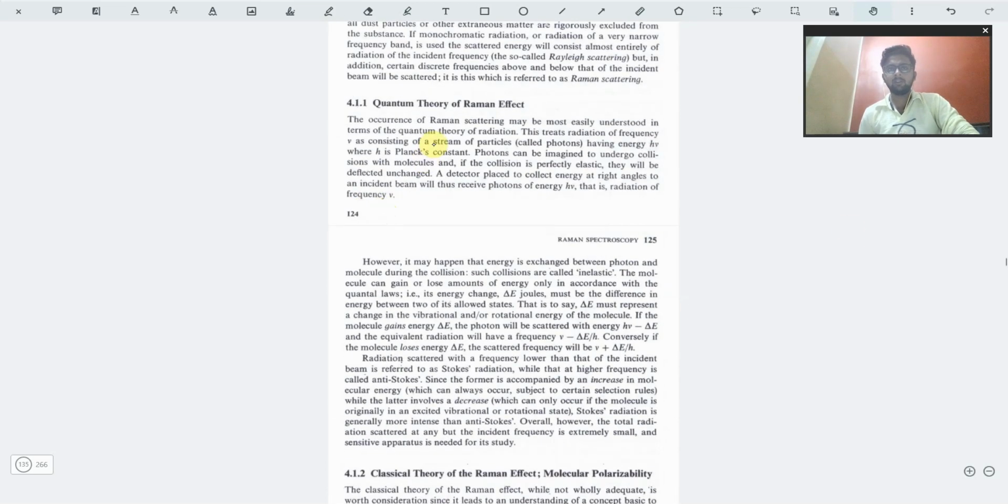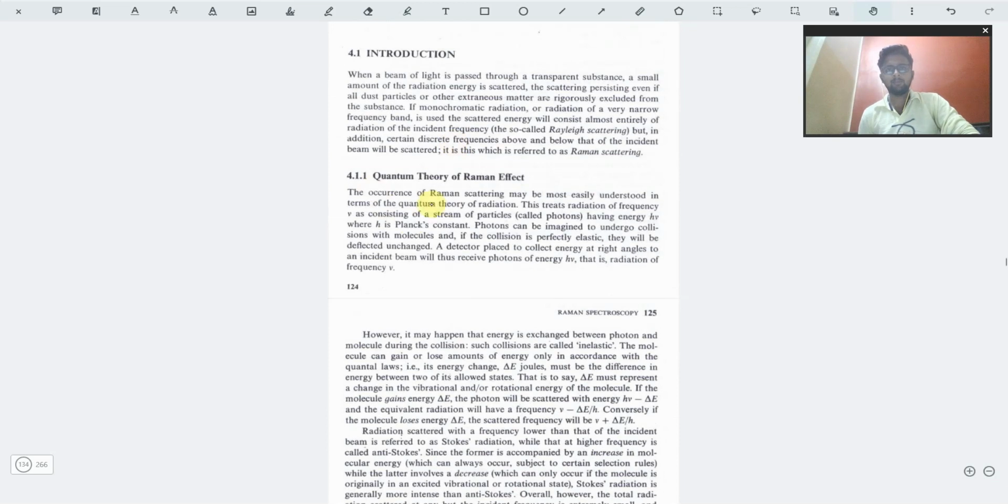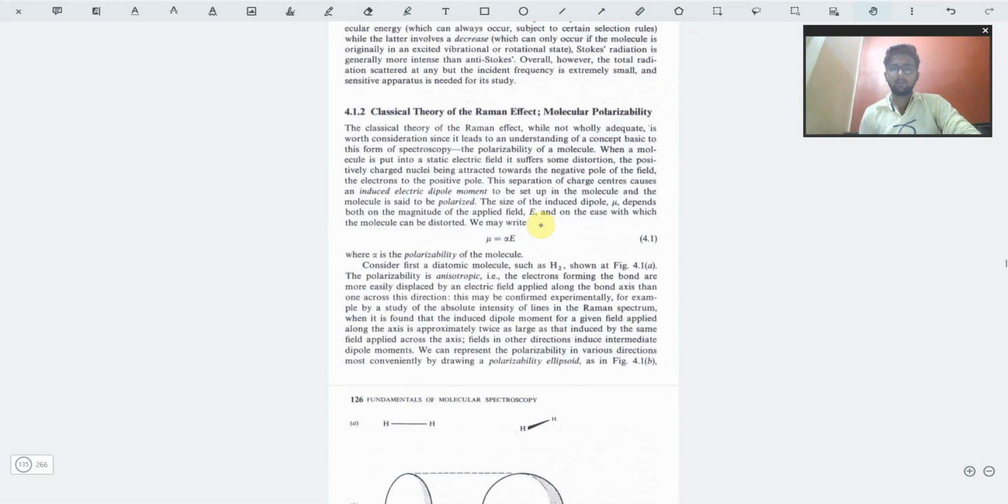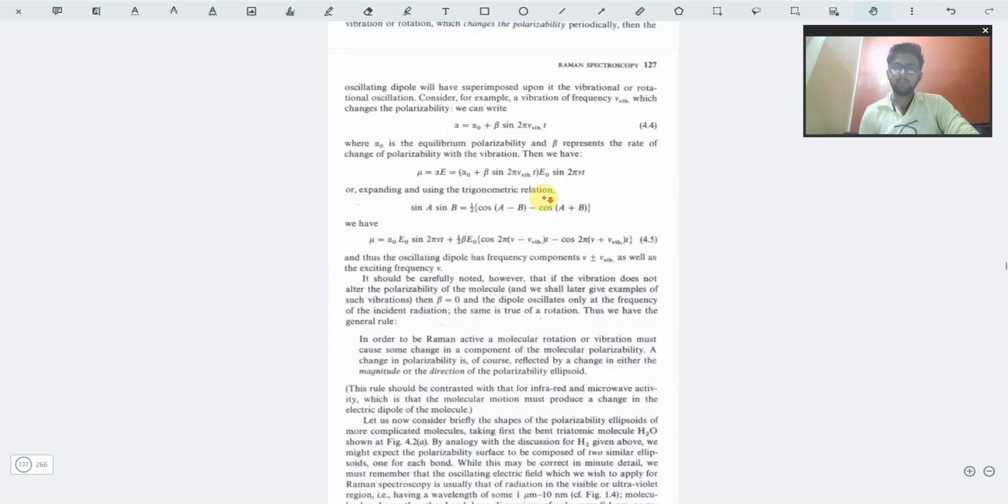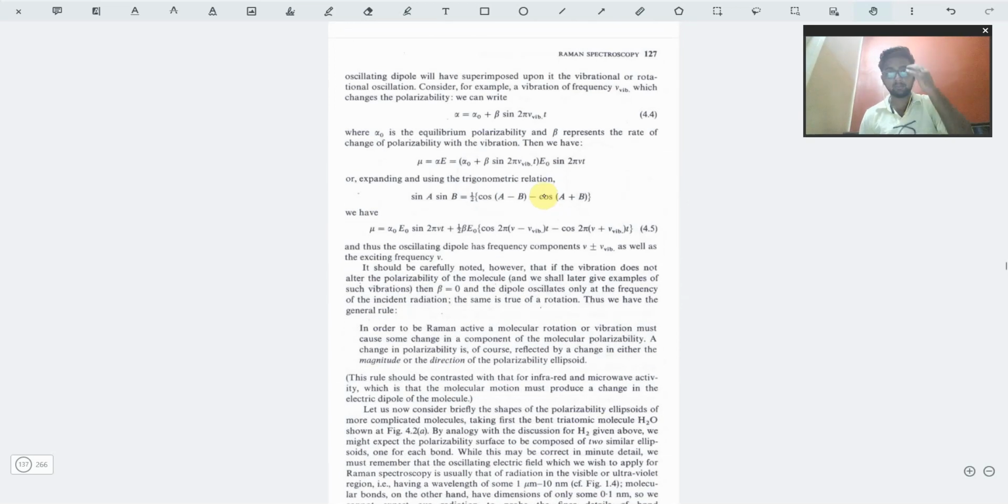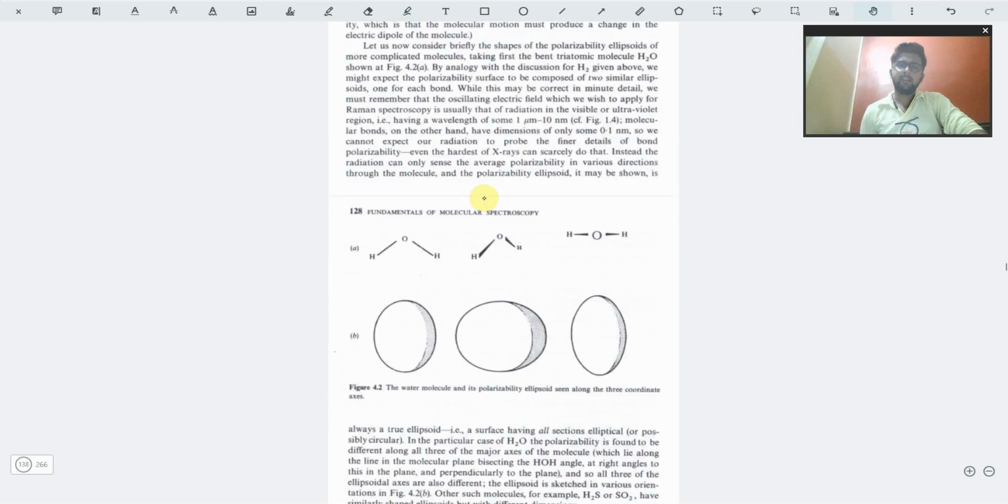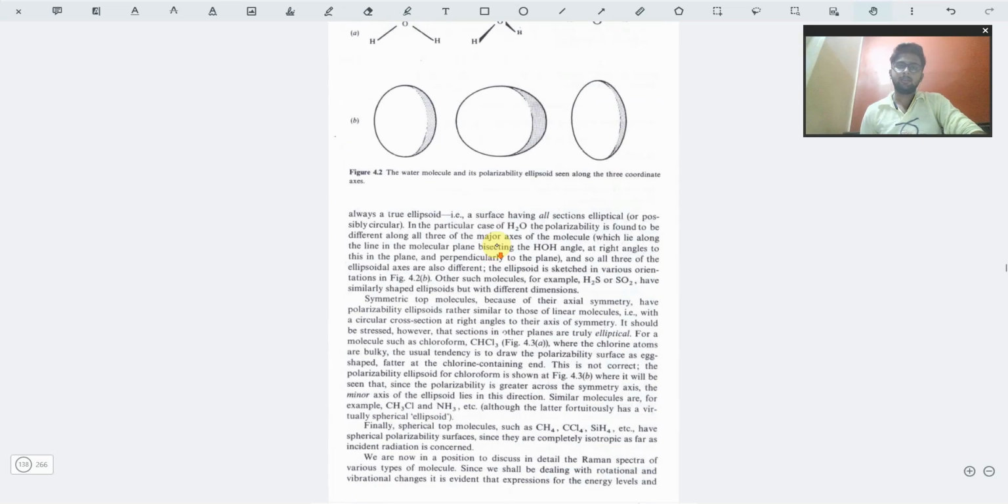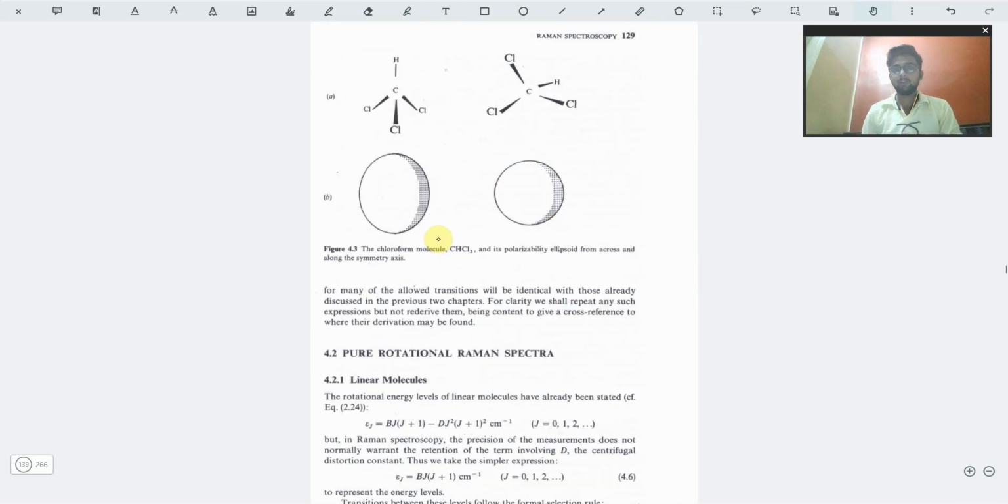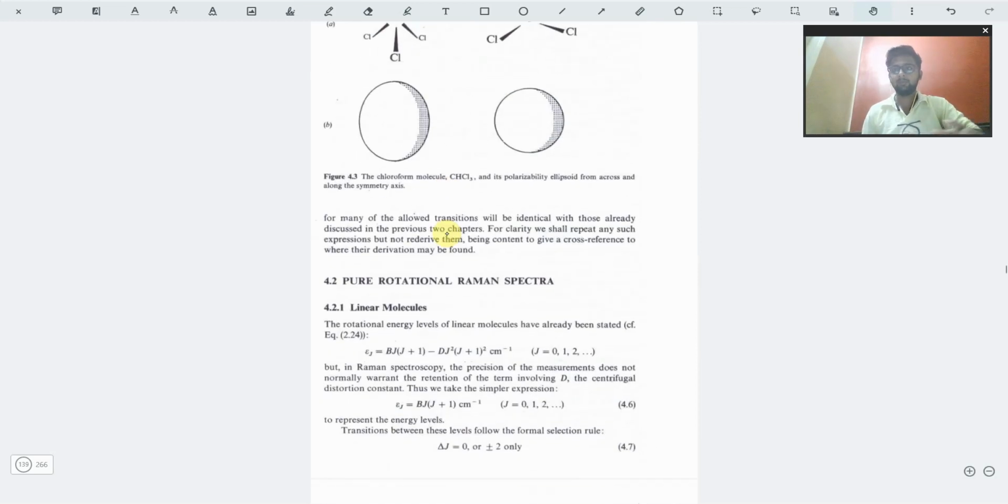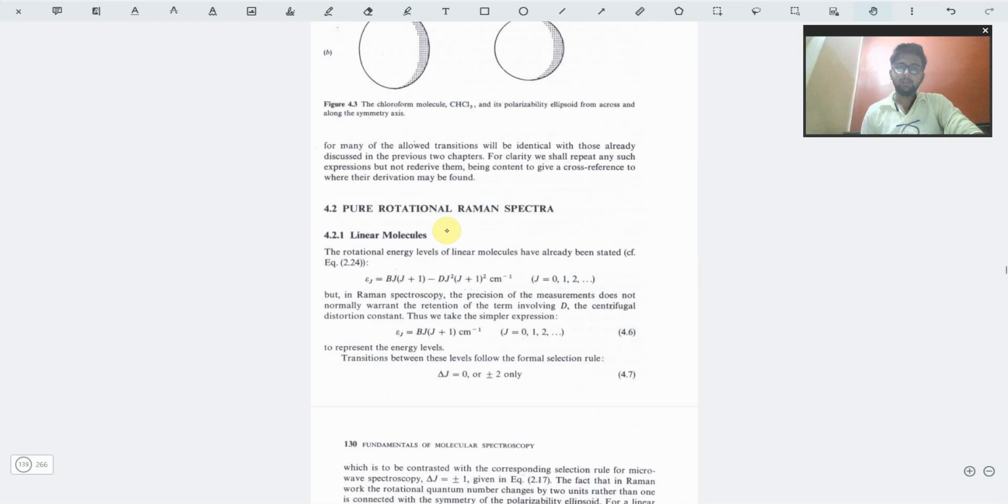Then we come to the Raman effect, the occurrence of Raman spectroscopy, how it occurs, then the polarizability of a molecule, which is basically the basis of Raman spectroscopy. Okay. Then we have the explanations related to polarizability. Then how the molecule will be arranged in such a way that it looks spherical or oval from the Raman spectroscopic point of view.